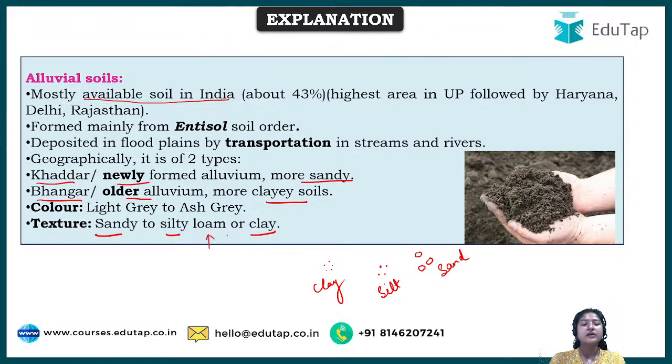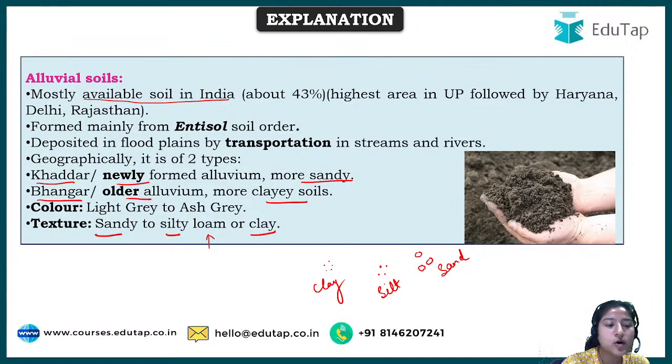Loam is nothing but, now we classify these into particular classes of soil, we say this is sandy soil, this is clay soil, and then this is loamy soil. So loamy is nothing but when the silt is present in that, that is known as what? That is known as the loamy soil. Okay, so I hope these things are clear.